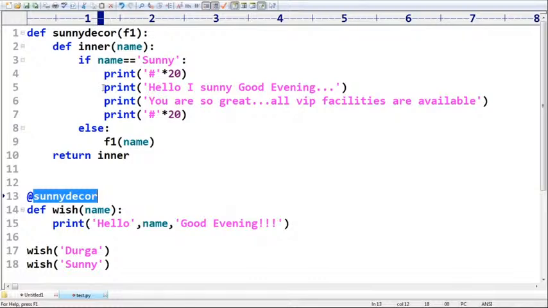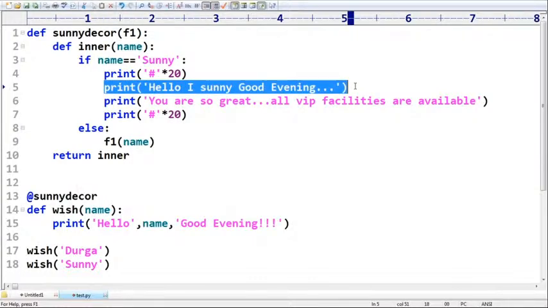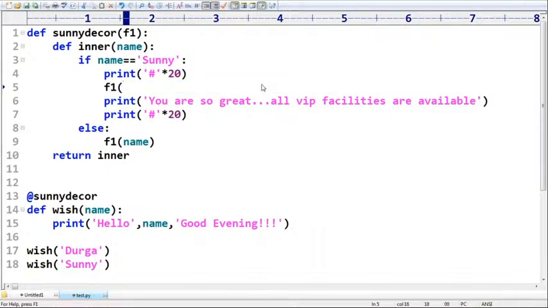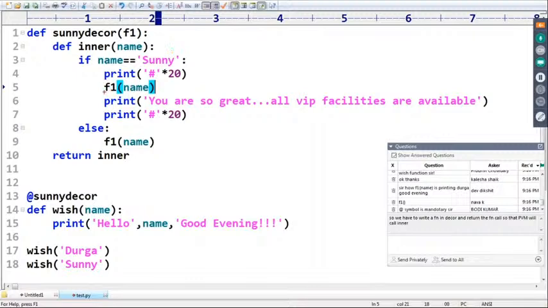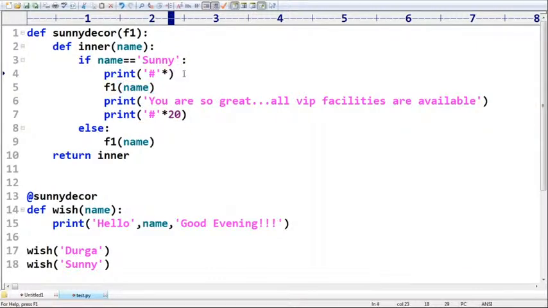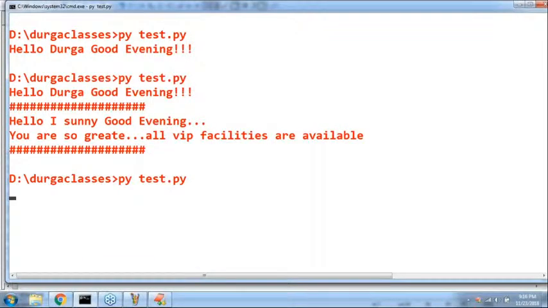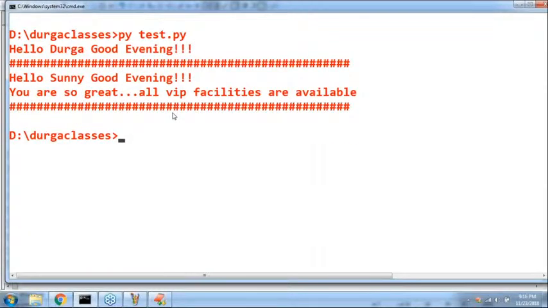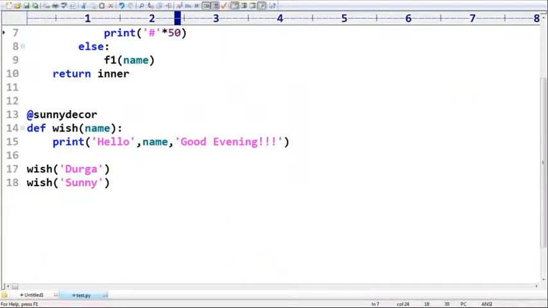Sir, even for Sunny also, I want to call the wish function. Then what you can take, instead of printing this line, F1 of name. That's all. Even for Sunny also, I want to call the original function, and these extra things, this one and this one, are extra decorations I'm doing, sir. Some 50 times, here also 50 times. Yes, first we will get the basic idea of what the decorator is. Are you getting the point?